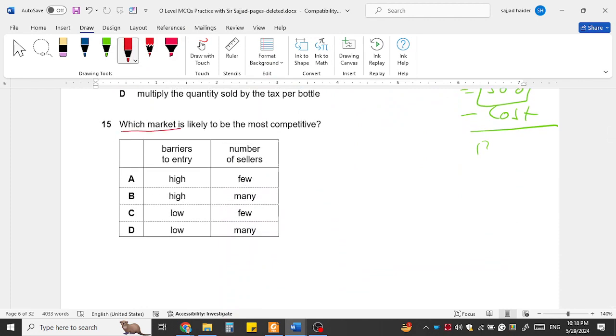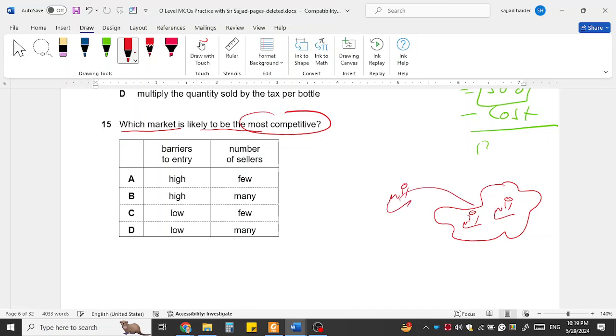Which market is likely to be the most competitive? A market is more competitive when there are many sellers, many firms, and any firms that are not part of the industry can easily enter, with no barriers. Barriers to entry means restrictions.